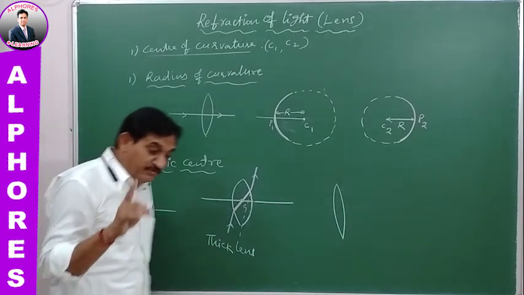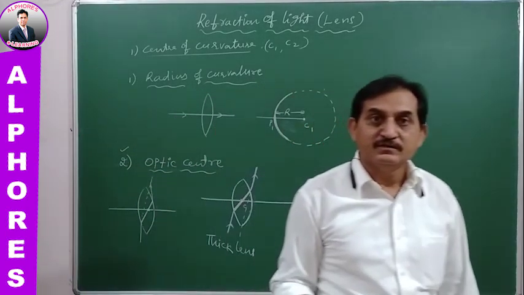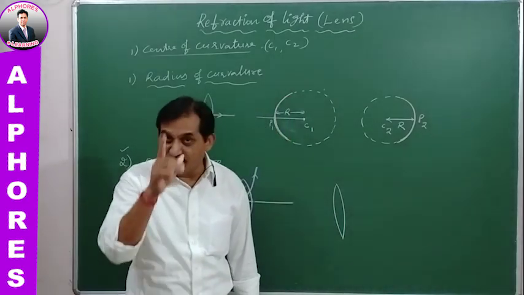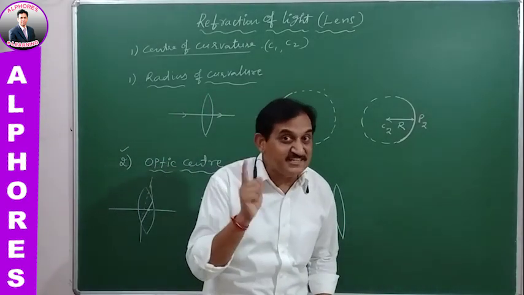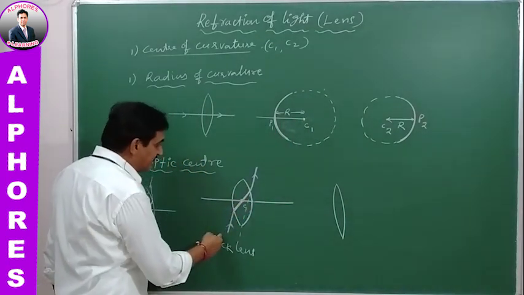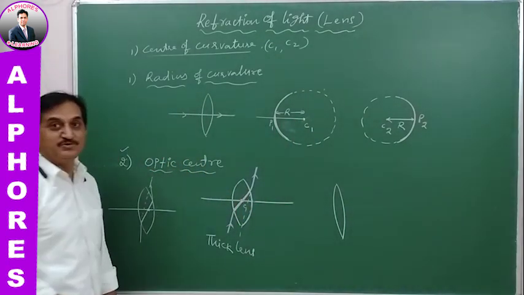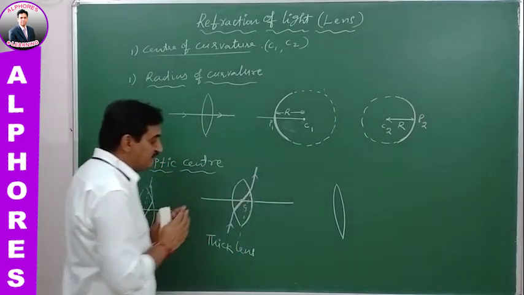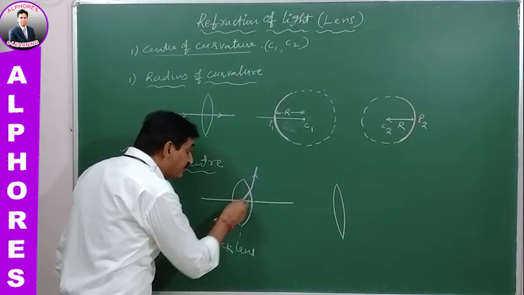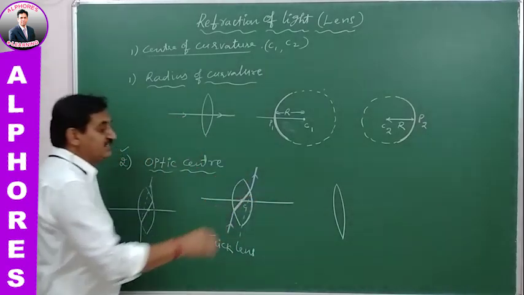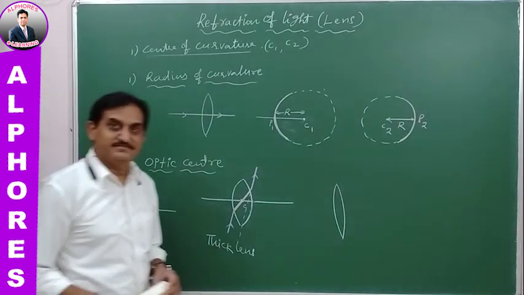There is only one refracted ray which makes the interception with the principal axis inside the lens such that, and it's very important, the emergent and the incident ray are parallel to each other. Such a refracted ray giving interception with the principal axis is known as the optic center.